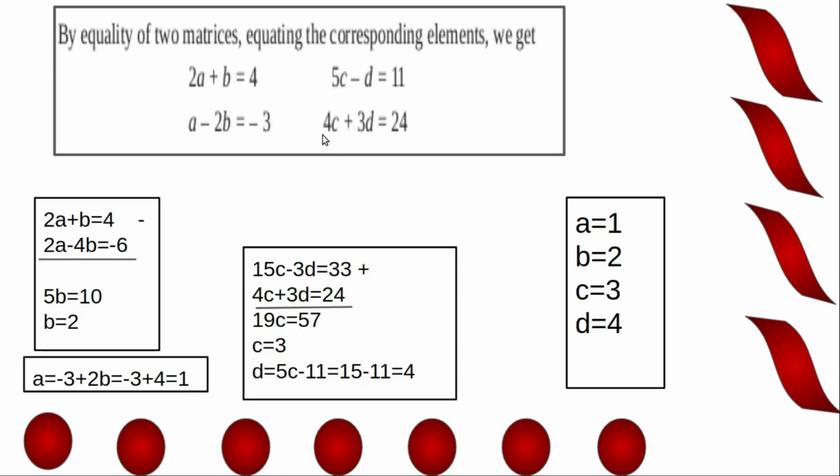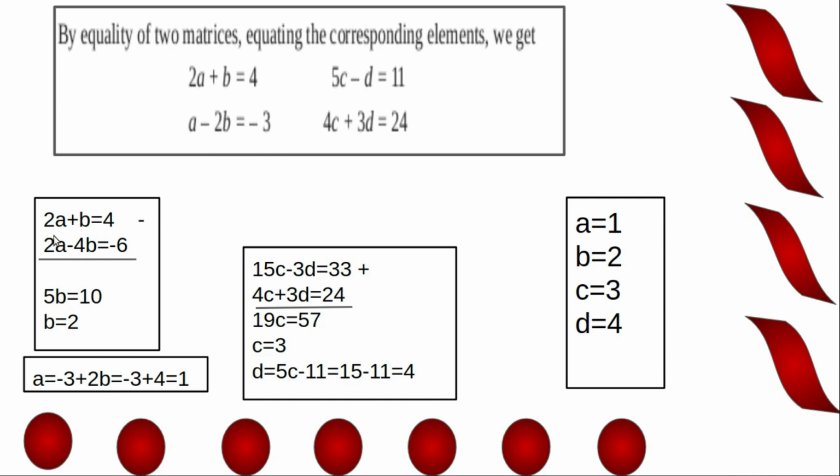Equating corresponding elements, we get 2a plus b equal to 4, a minus 2b equal to minus 3, 5c minus d is 11, 4c plus 3d equal to 24. By solving these two equations, we will get the values of a and b. Now to solve this, multiply the second equation by 2, since the coefficient of a is 2.